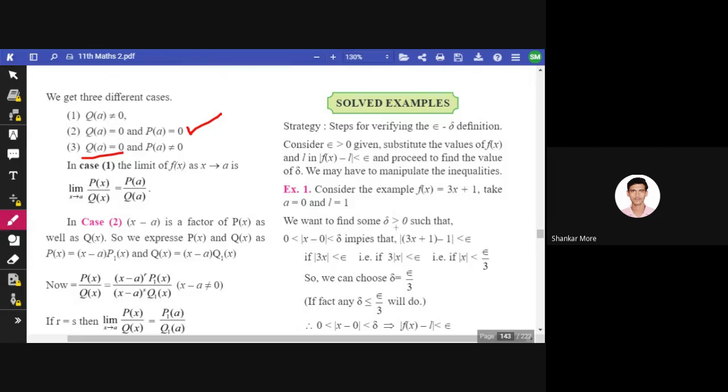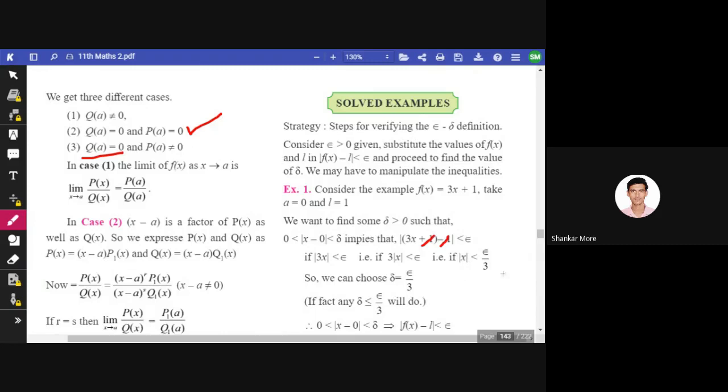So we want to find some delta that is greater than 0 such that, now see this first condition, 0 is smaller than mod of x minus 0, that is again smaller than delta, implies that the value of f of x tends to L, given that there is some value epsilon which is greater than the mod of this. Okay, so this one gets cancelled with this, and 3x is smaller than epsilon.